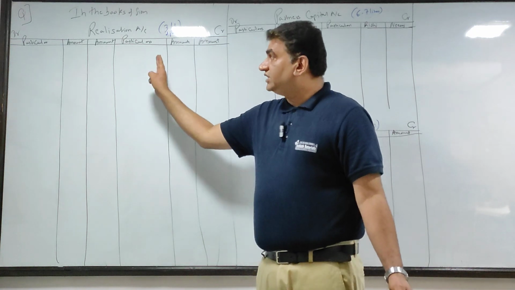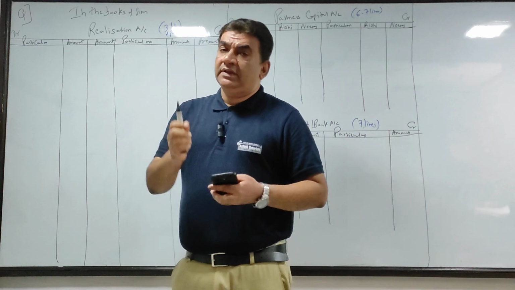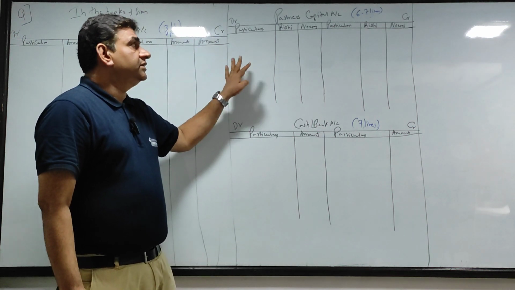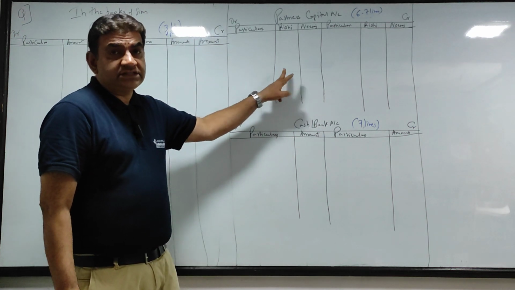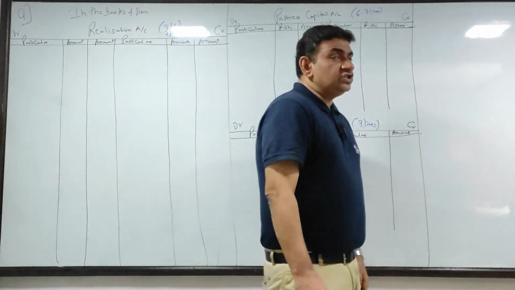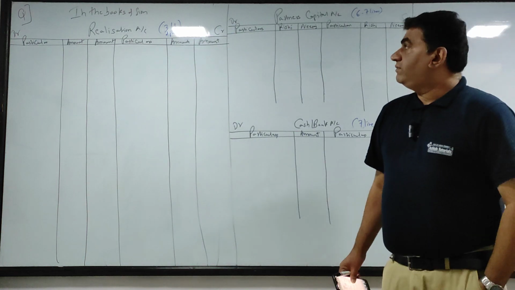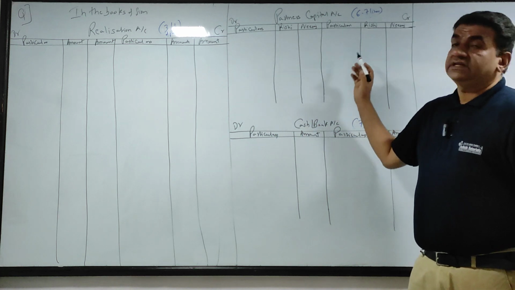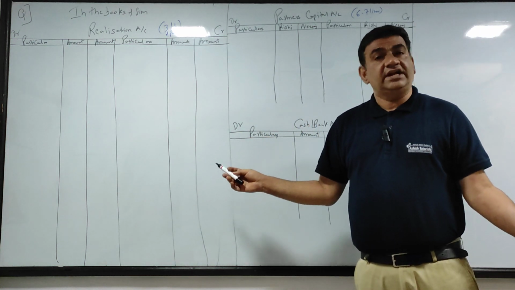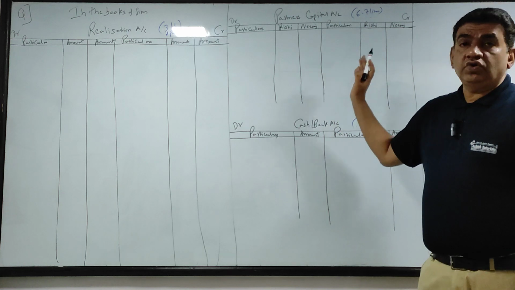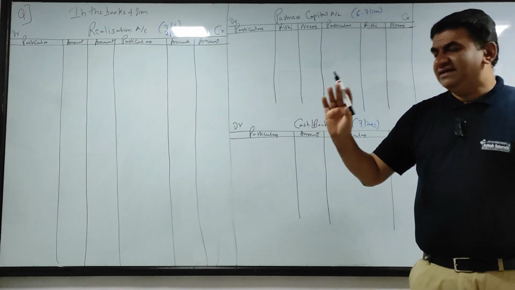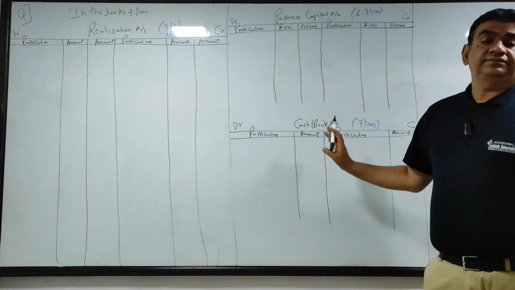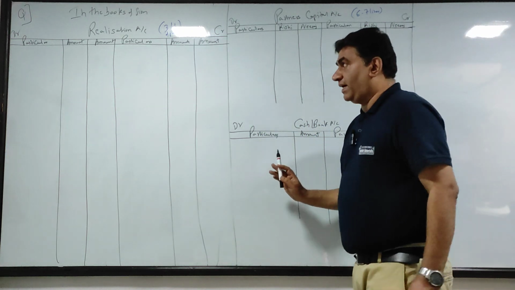Okay, realization account with double column. Now there are 2 partners. So because there are 2 partners, you will make capital account of both partners. Double column, Rishi and Neeraj, how we have done in final accounts. Keep the partners' account of around 6 to 7 lines, and around 6 to 7 lines for cash bank.